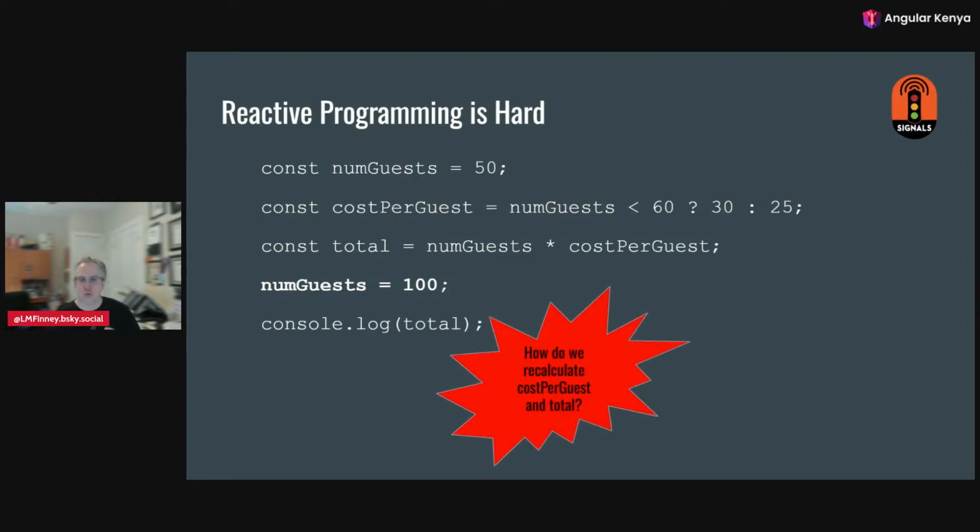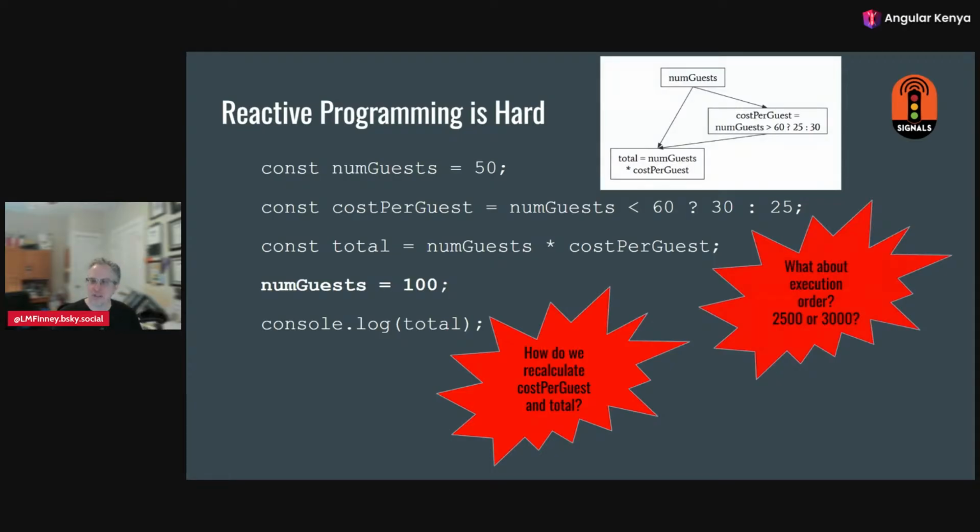How do we know what to recalculate? How do we recalculate cost per guest and total? How do we indicate that those need to be recalculated? And more, how do we make sure it happens in the right order? Because if we only recalculated the total with our new number of guests, we would have our cost per guest wrong. Cost per guest would be stale. It would be obsolete. It would still think it's 30 when it actually should be 25. And so we could get the wrong calculation.